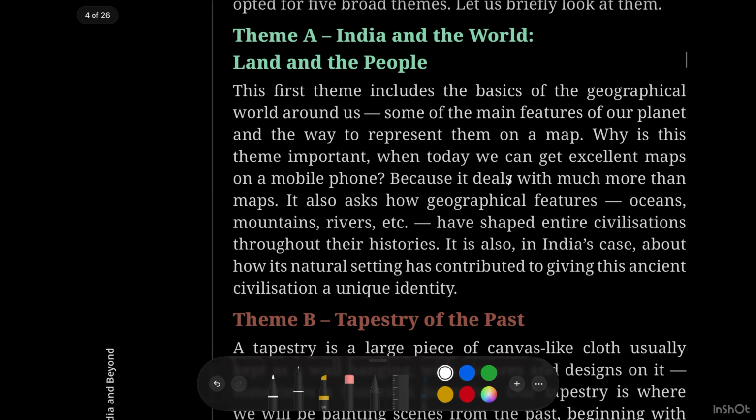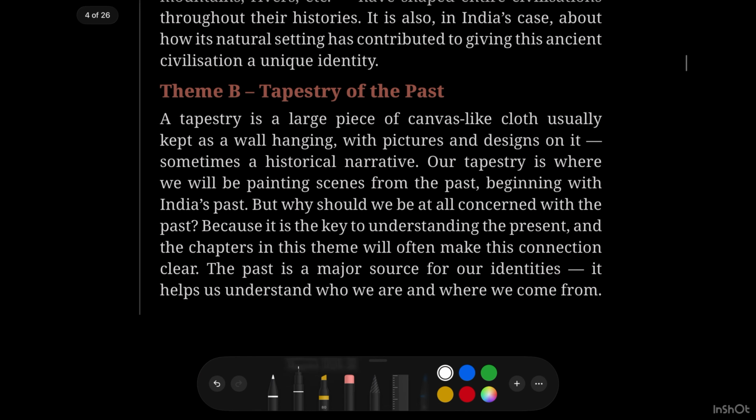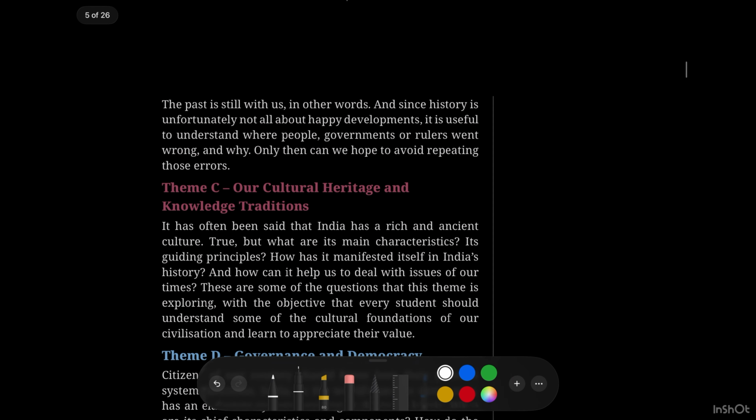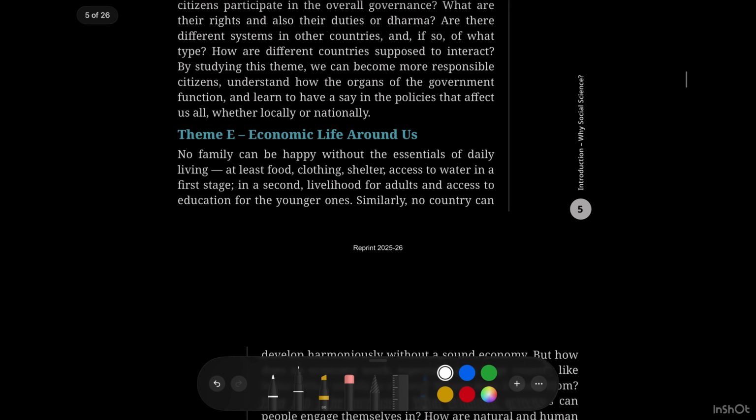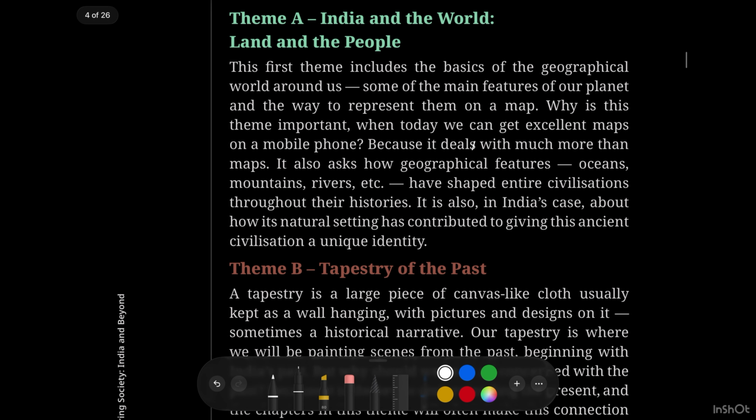This is theme A, India and the World, and theme B, Tapestry of the Past. There are 5 themes in social science that we should learn. Okay, so let's go deeply into this field. This first theme includes the basics of the geographical world around us, some of the main features of our planet, and a way to represent them on a map.